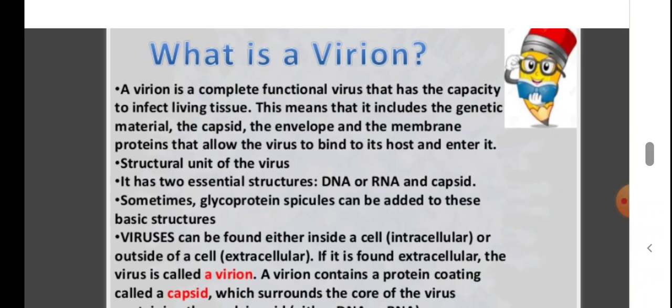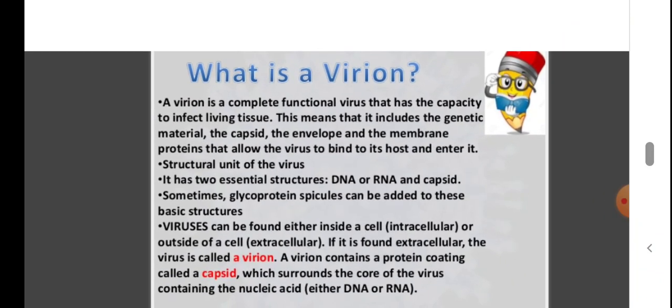So, viruses can be found inside a cell, meaning inside the host cell, or outside the cell, meaning it is ready to infect a host cell. When it is present extracellularly, outside the cell, it is known as a virion. This virion contains the protein coat known as the capsid, then the genetic material. And in certain cases, the virion will have an envelope also. Only certain virions have envelopes. In the case of HIV, there is an envelope. But in the case of tobacco mosaic virus, there is no envelope. So there are enveloped viruses and non-enveloped viruses.